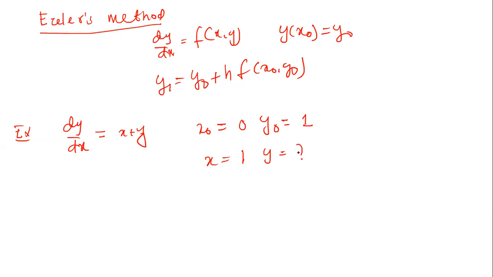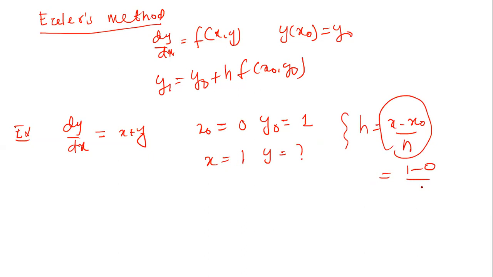So h is x minus x0 divided by the number of intervals. We already told that we can choose the number of intervals here. Suppose the number of intervals is 10. So 1 minus 0 by 10, that is 1 by 10 or 0.1. So first of all, we consider h as 0.1 here.